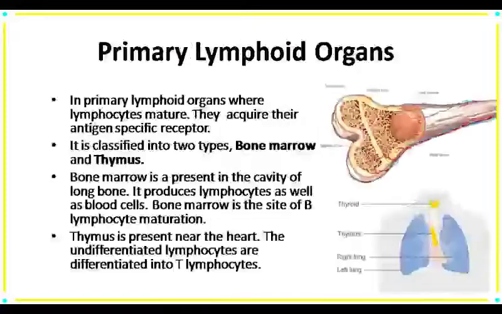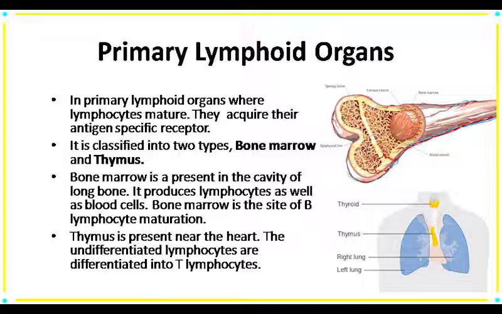The first one is the primary lymphoid organ. It is also known as the central lymphoid organ. In the primary lymphoid organ, the lymphocytes get matured. They also acquire their antigen specific receptor. Now, the new term is antigen specific receptor. It means lymphocytes get their receptor which can recognize the specific or particular antigen to destroy it. The primary lymphoid organs are further classified into bone marrow and thymus.